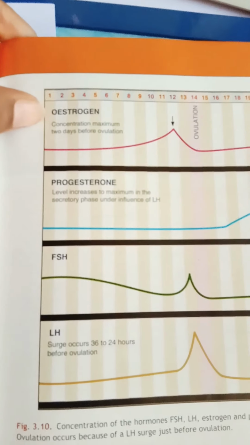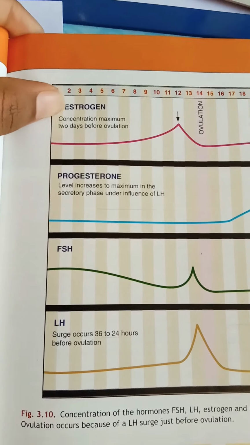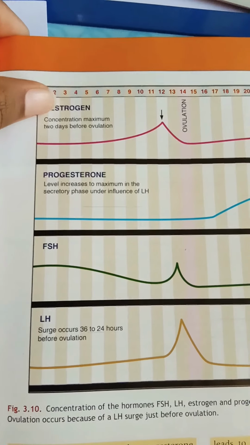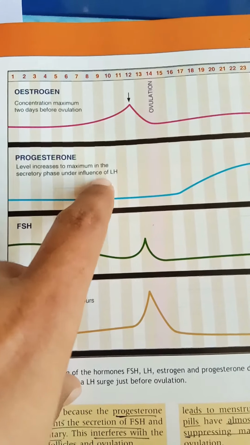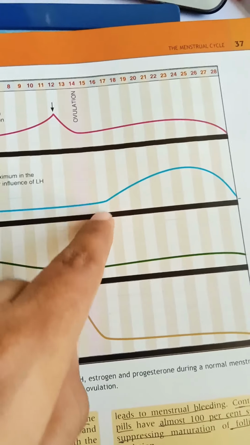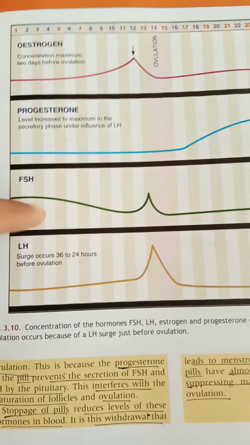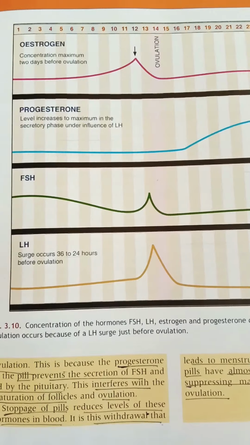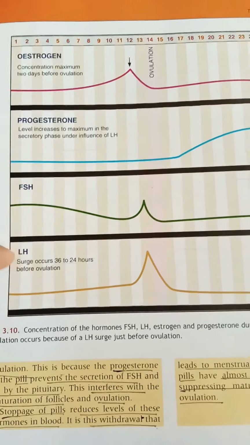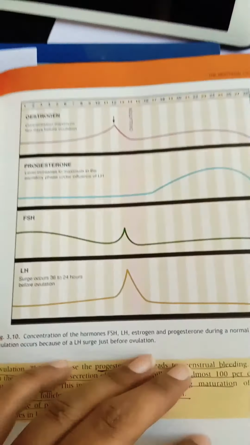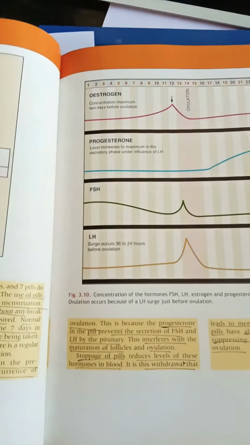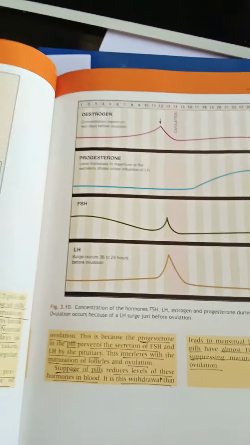So let us check out this diagram too. Here the estrogen concentration is maximum 2 days before ovulation, and the progesterone level increases maximum in the secretory phase under the influence of LH. And this is FSH. The LH surge occurs 36 to 24 hours before ovulation. So this is all we have done with our female reproductive cycle, or menstrual cycle.